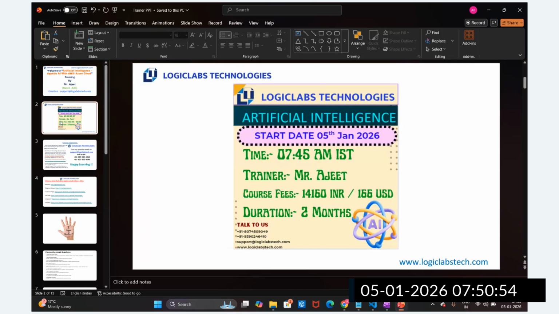This is the general information about this course. This is the first demo session, and the timing will be the same, 7:45 a.m. IST, and the sessions will be 1.5 hours daily. Regarding the course fees, you can see 14,160 Indian rupees or 166 US dollars. The course duration will be 3 to 3.5 months, guys.